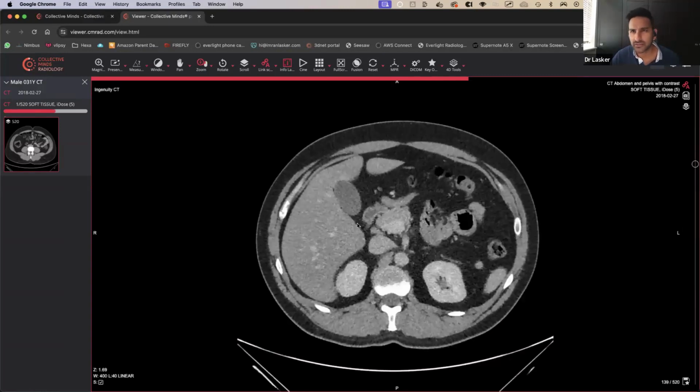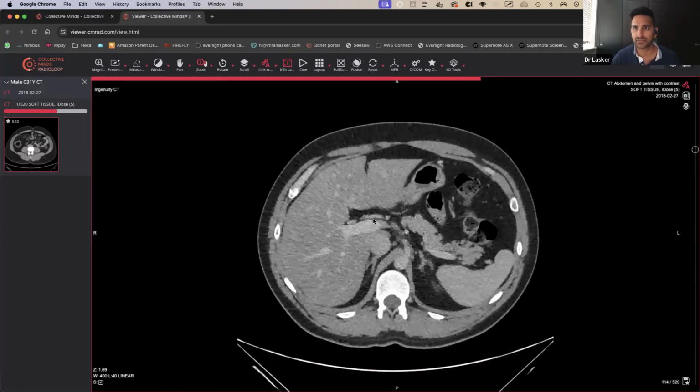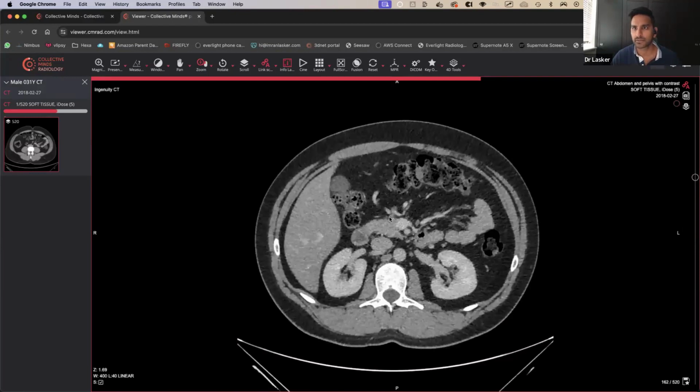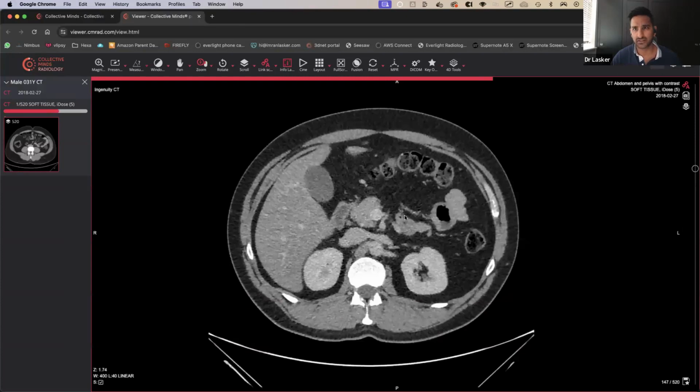Gallbladder. Okay, so unlike the last gallbladder, this gallbladder is here. No fat stranding around it, so we can't say that's going to be acute cholecystitis at the moment. We haven't seen the entire thing. Okay, we're almost at the end of it. Zoom in. Okay, good. So gallbladder looks okay, I think.